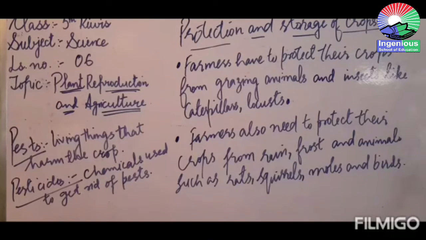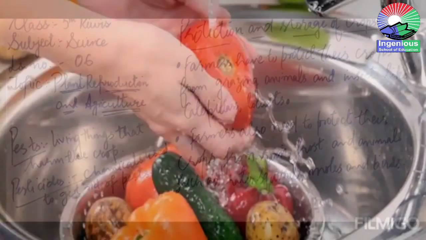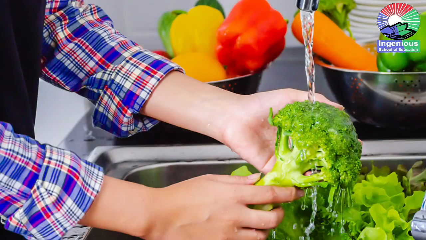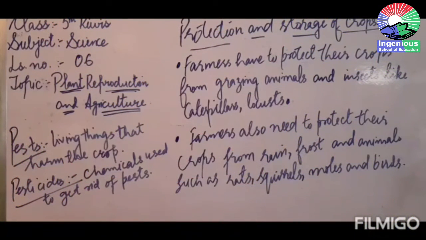Got it? And my dear kids, one more important thing which I need to tell you, that when you buy the fruits and the vegetables from the market, once you bring them home, you should wash them thoroughly, because there are a lot of pesticides and insecticides sprayed on these fruits and vegetables. Don't eat them without washing. You need to wash them thoroughly, then you should dry them and then consume these fruits and vegetables. Got it? So this was all about the crops and agriculture.